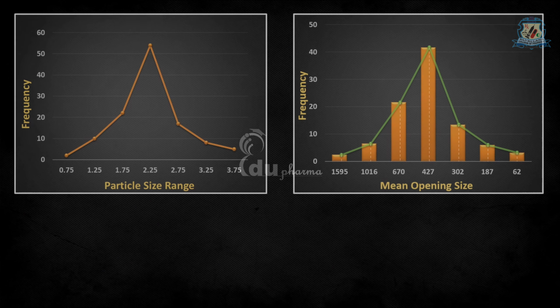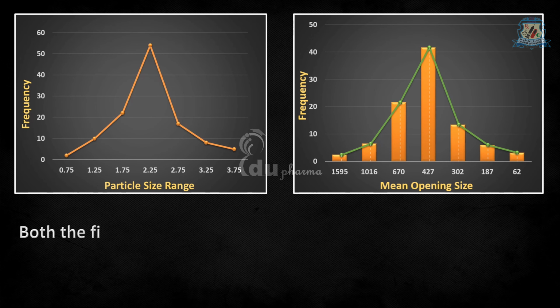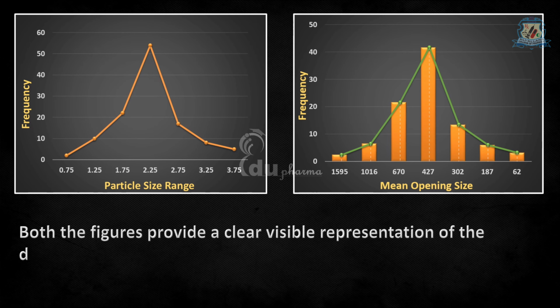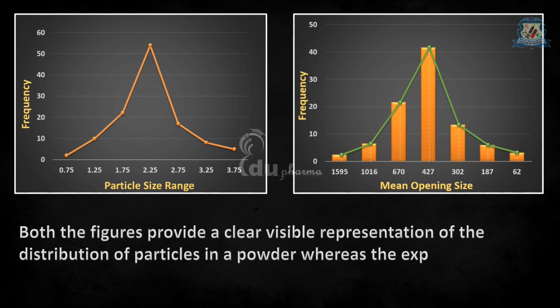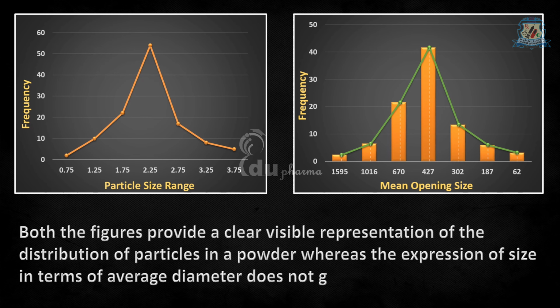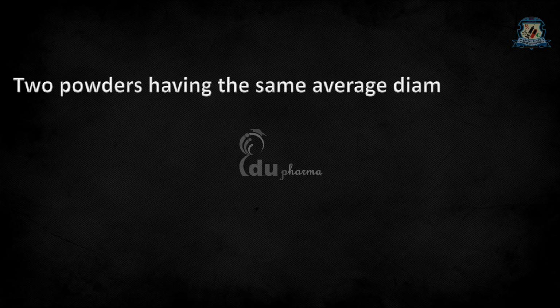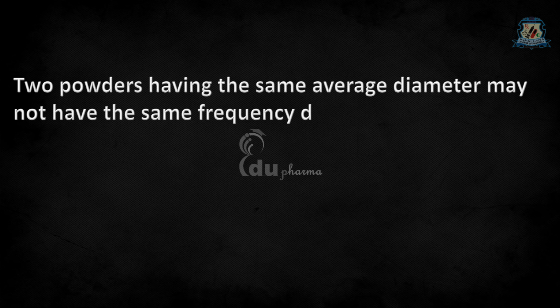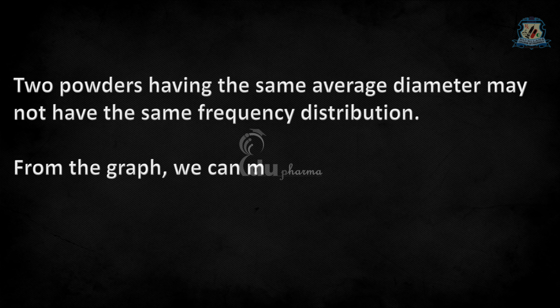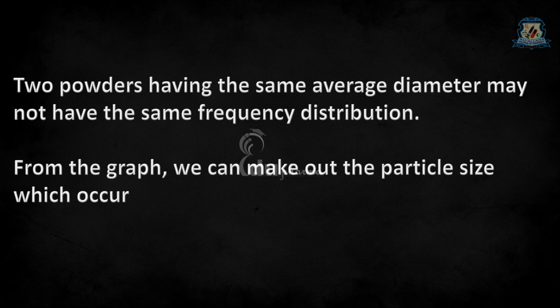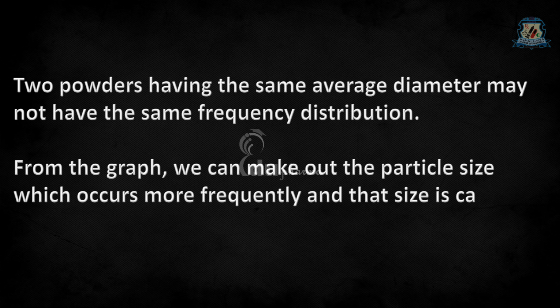Both the figures, that is number frequency distribution curve and weight frequency distribution curve, provide a clear visible representation of the distribution of particles in powder, whereas the expression of size in terms of average diameter does not give such a clear expression. Two powders having the same average diameter may not have the same frequency distribution. From the graph, we can make out the particle size that occurs more frequently, and that size is called the